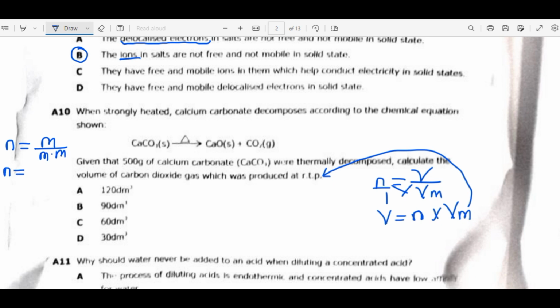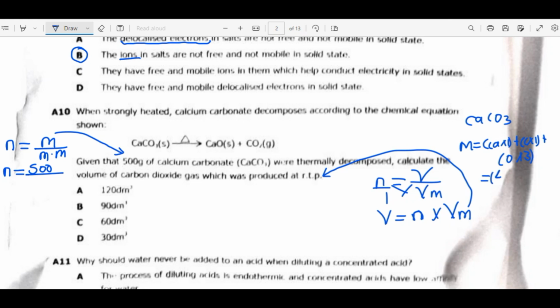The mass is given, 500 grams. We need to find the molar mass for calcium carbonate: calcium times 1 plus carbon times 1 plus oxygen times 3.